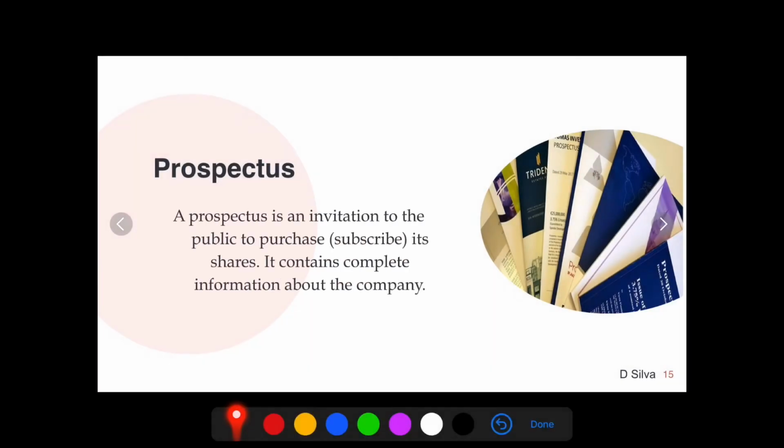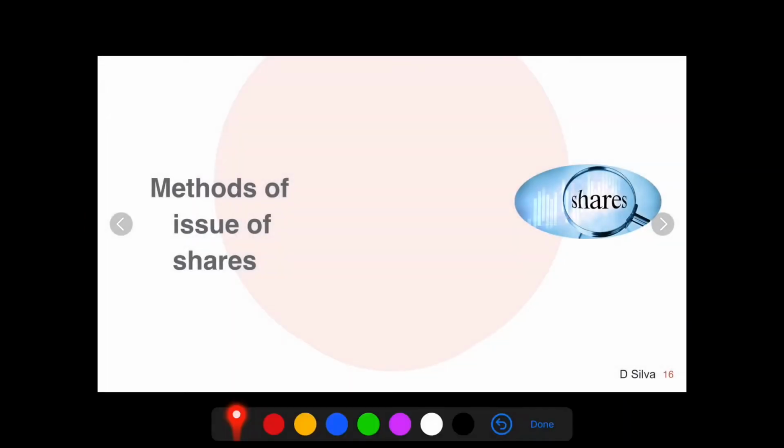Prospectus. A prospectus is an invitation to the public to purchase its shares. It contains complete information about the company. So if you want to purchase certain shares, you definitely have to look out for the prospectus issued by the company. What does a prospectus mean? It is nothing but an invitation to the public to purchase the shares of the company, and it has complete information about the company.